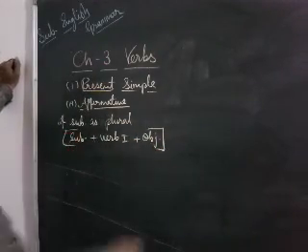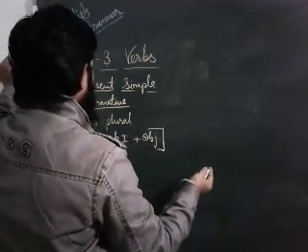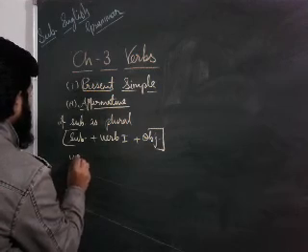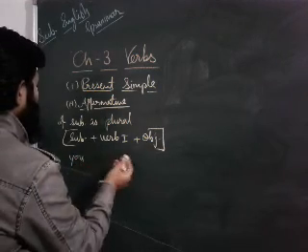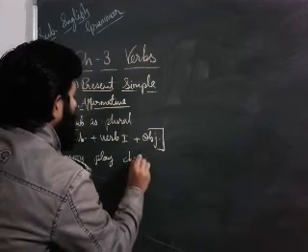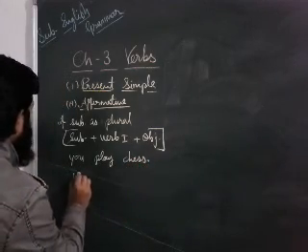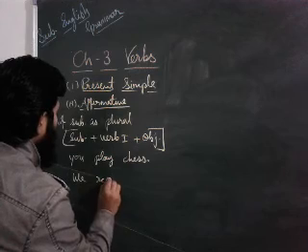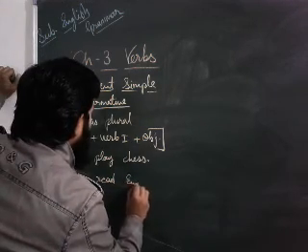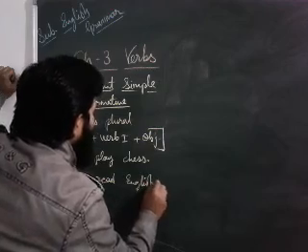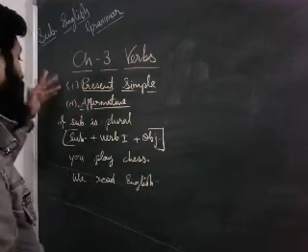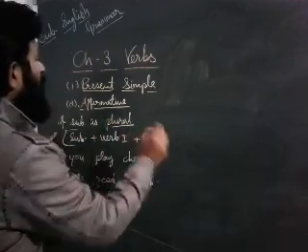I already wrote here at first what the plural subjects are: I, we, you, they. Then you can write: you play chess, we read English. That is the sentence of the affirmative present simple in case of a plural subject.